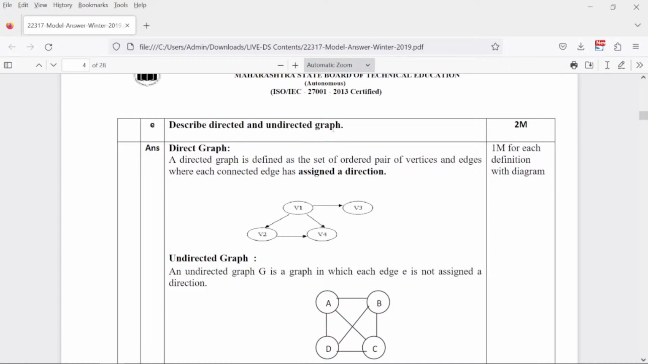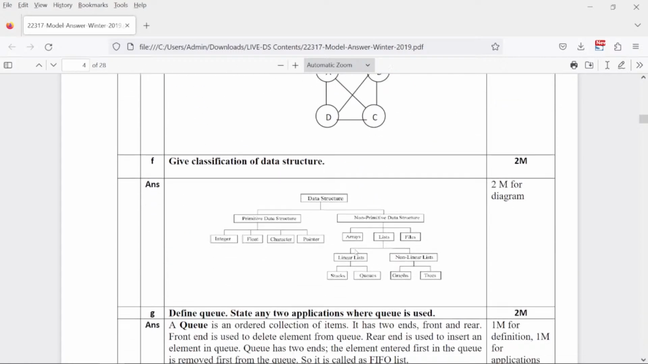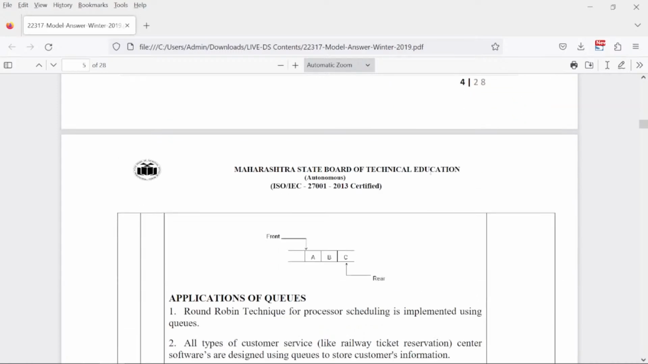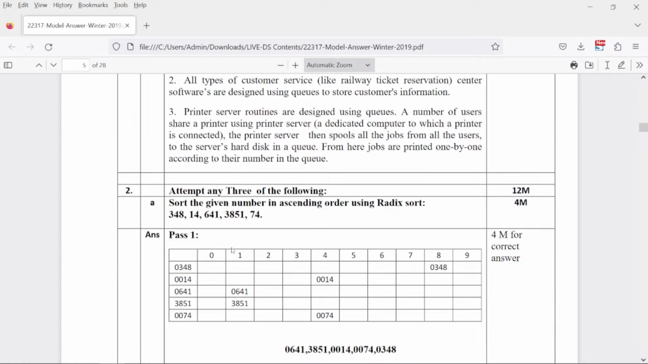Describe the directed as well as the undirected graph. So this also we have referred in many papers, so you can go through. And this define Q, we have covered it in last lecture only. So you can just refer those because these are theory questions.